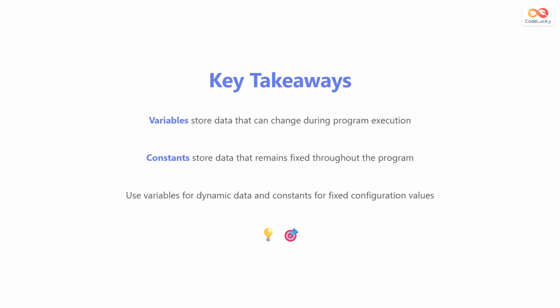Let's summarize what we've learned. Variables store data that can change during program execution. Constants store data that remains fixed throughout the program. When you're writing code, use variables for dynamic data that changes, and use constants for fixed configuration values that should never change. Understanding when and how to use variables and constants properly is essential for writing clean, maintainable, and bug-free code. This knowledge forms the foundation for all programming languages and concepts you'll learn in the future.